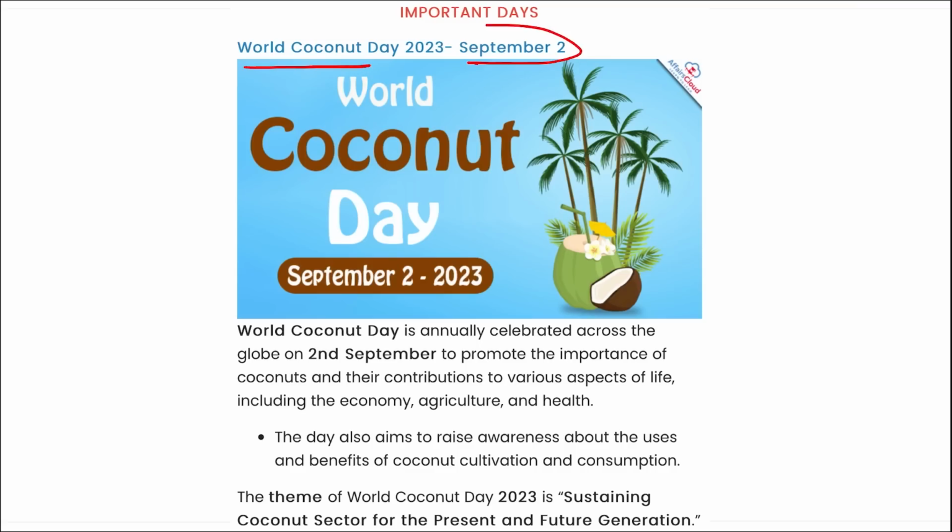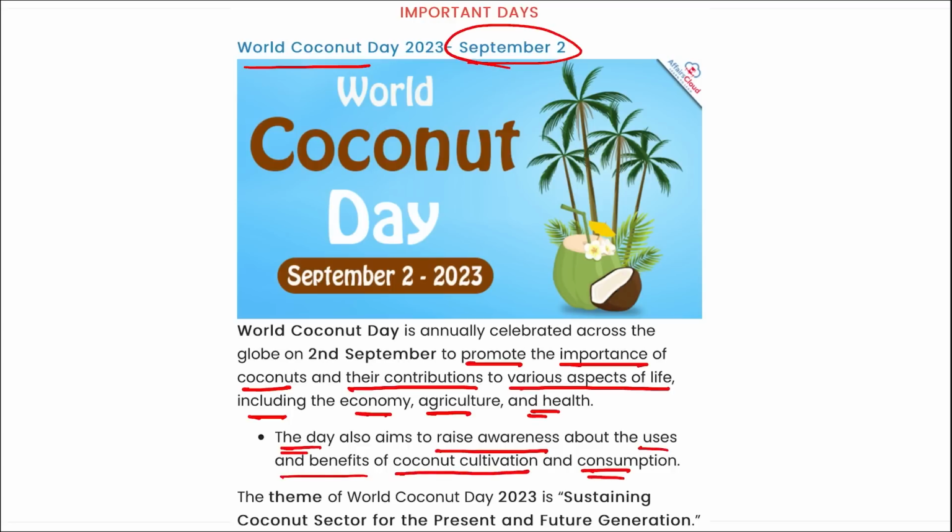World Coconut Day is observed on 2 September, and it is to promote the importance of coconuts and their contribution to various aspects of life, including the economy, agriculture and health. The day also aims to raise awareness about the use and benefits of coconut cultivation and consumption. And here the theme of the World Coconut Day is sustaining coconut sector for the present and future generation. I repeat, the theme of the World Coconut Day is sustaining coconut sector for the present and the future generation.